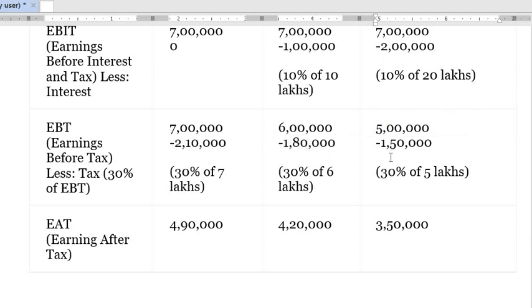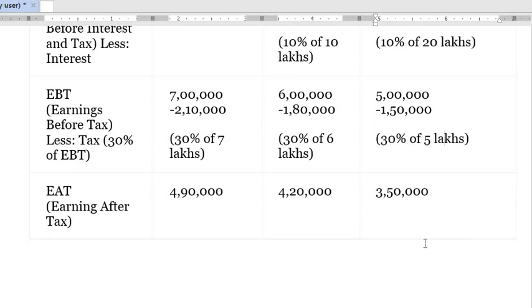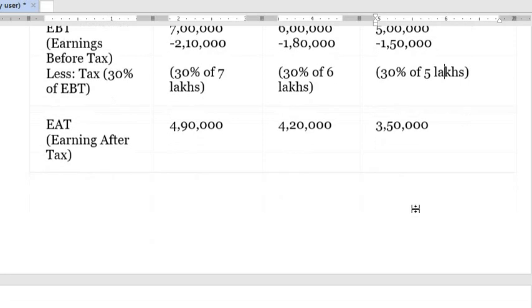And there was more debt in the third situation, that is 20 lakh debt, and therefore we are paying less tax. Clear until now? So EAT, earning after tax, remains 4,90,000, 4,20,000 and 3,50,000.